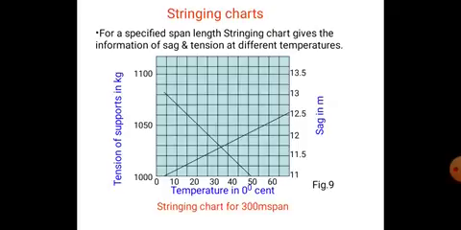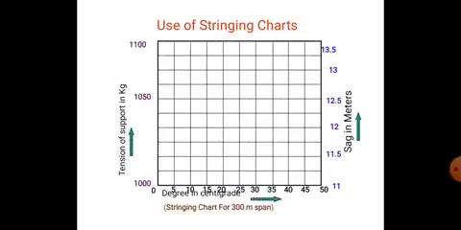So the stringing chart for a 300 meter span: the tension of supports in kilograms, and sag in meters. If the span length is 300 meters, the sag is approximately 12.5 meters, and the tension is approximately 1150, that is about 1100 kilograms. At 1100, the maximum temperature is 45 degrees centigrade.